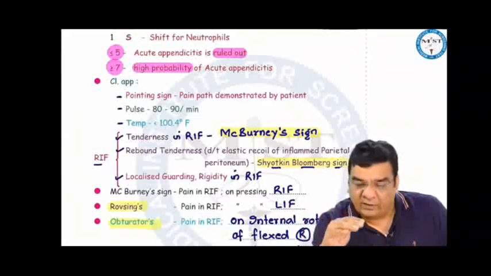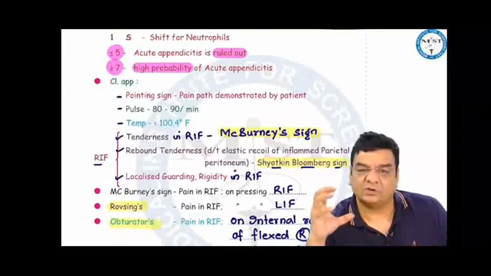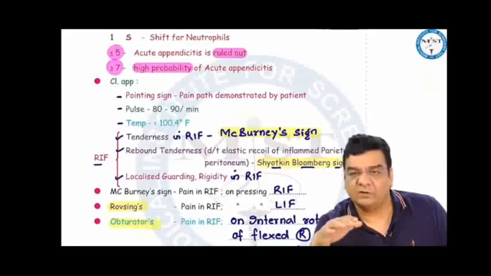hot. Then when you are releasing the pressure, there is elastic recoil of the inflamed parietal peritoneum, and that is causing pain. So this is called rebound tenderness or Blumberg sign. Also, you may find localized guarding and rigidity in the right iliac fossa, where the abdominal muscles in the right iliac fossa try to resist any external pressure.